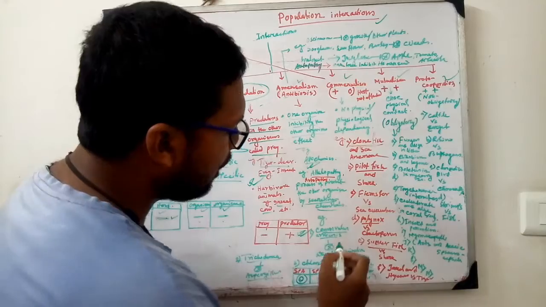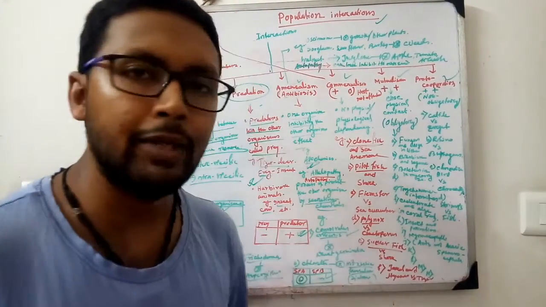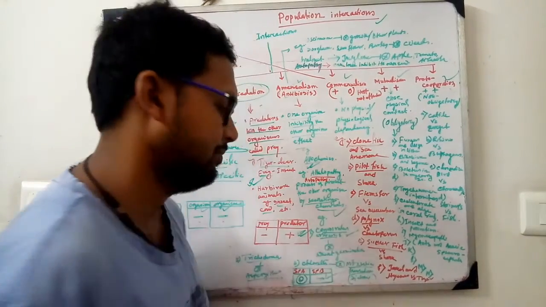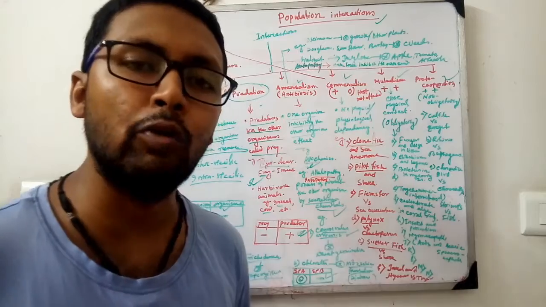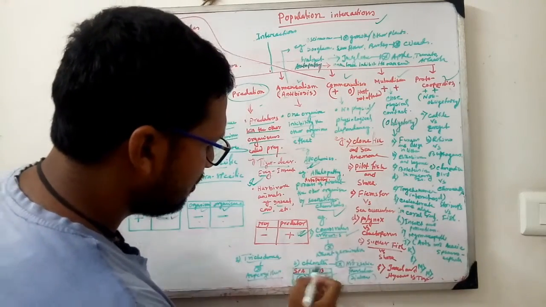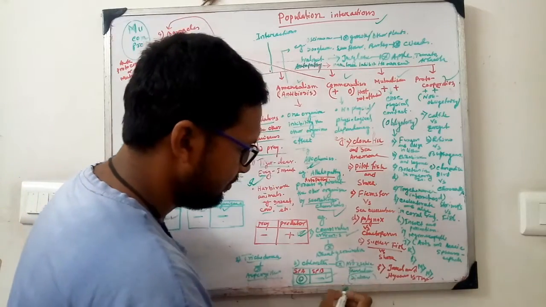Examples are convolvulus. Convolvulus inhibits wheat germination. Wheat seed is not germinated if convolvulus is present. Convolvulus directly inhibits the wheat seed germination. Second example is chlorella and Neisseria.